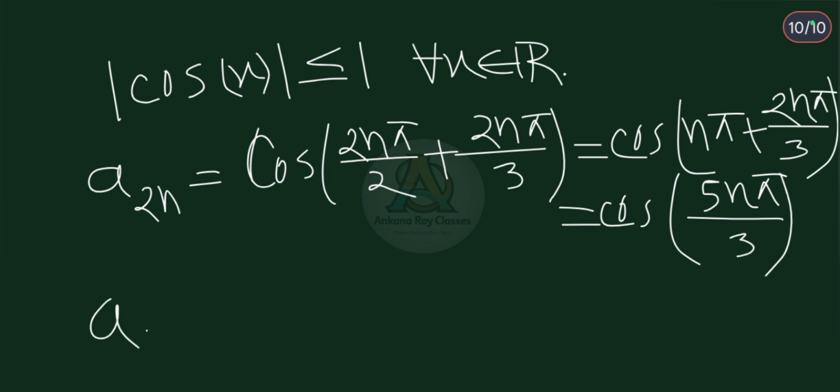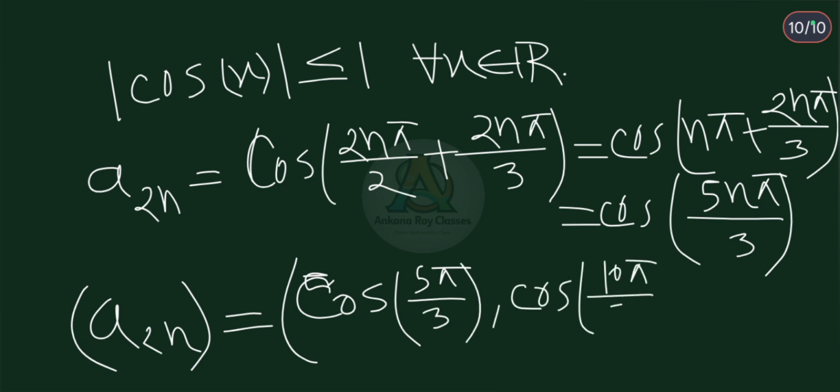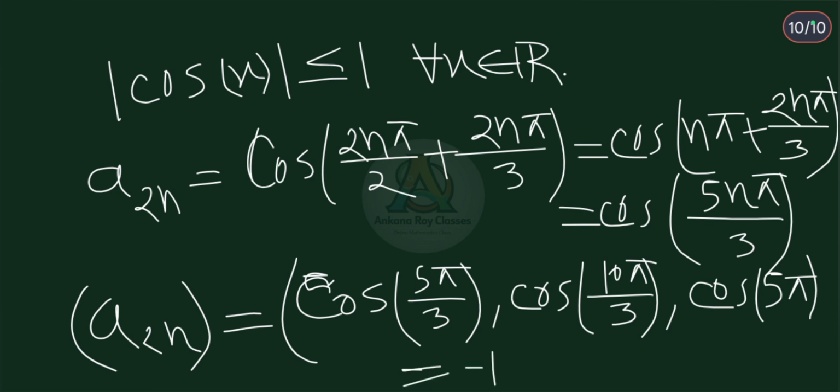Therefore, the sequence a2n, for n equal to 1, is cos(5π/3). For n equal to 2, cos(10π/3). For n equal to 3, cos(5π). That means this is equal to, sorry, -1. Cos 5π is equal to -1.